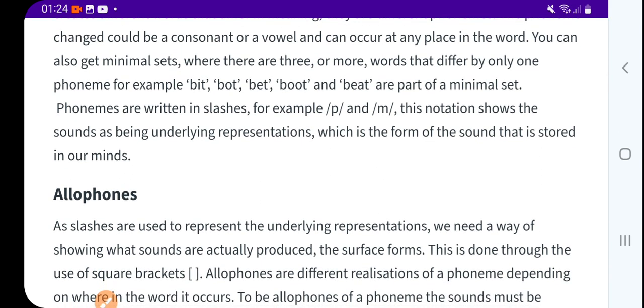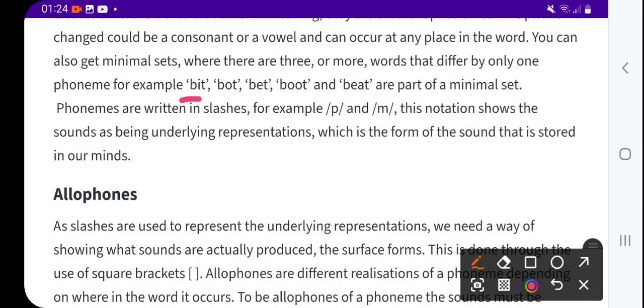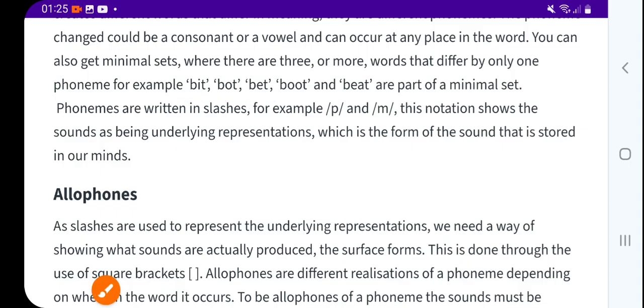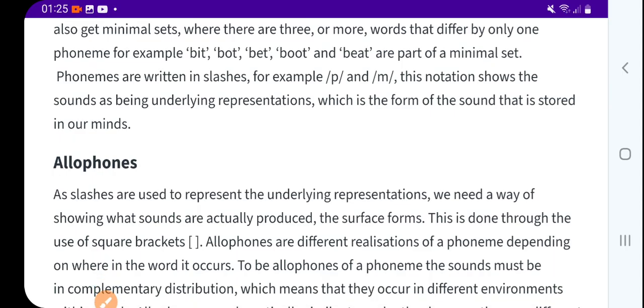You can also get minimal sets where there are three or more words that differ by only one phoneme. For example, here B is common in all these words, but the rest changes: bit, bought, bet, boot, and beat.